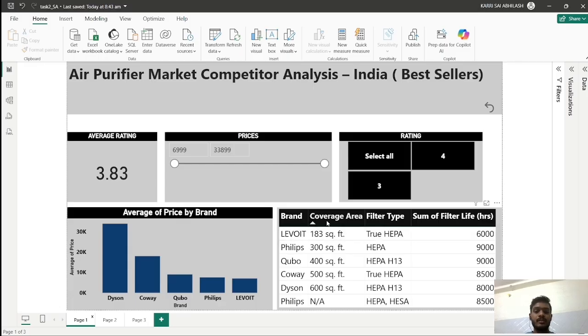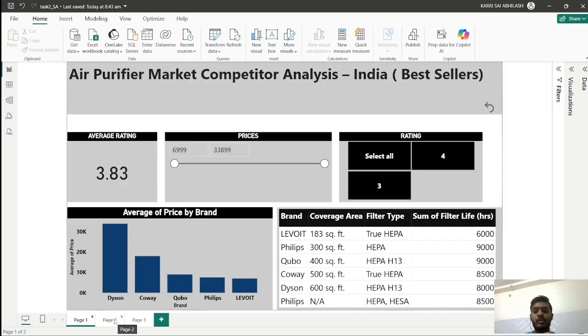These are the average prices of their products, and this is the representation of the table: brand, the coverage area, like how much area it covers with its capacity, the filter type, what filters they have used in their product, and the filter life, like how many months and do they work properly. And this is the average rating for these products. The average rating is 3.83.